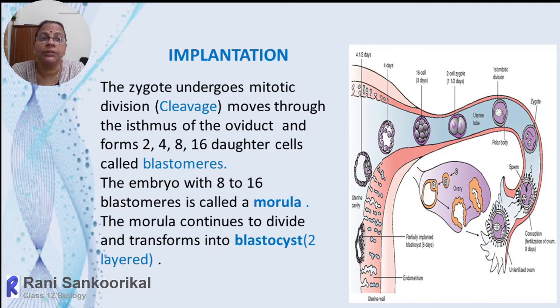By that time the morula continues cleavage and transforms into a 2-layered condition, called a blastocyst in mammals and a blastula in lower organisms, because the main distinguishing characteristic is the 2-layered condition. The cells rearrange, but the size of the zygote remains the same till the blastocyst stage, and it is surrounded by the zona pellucida.